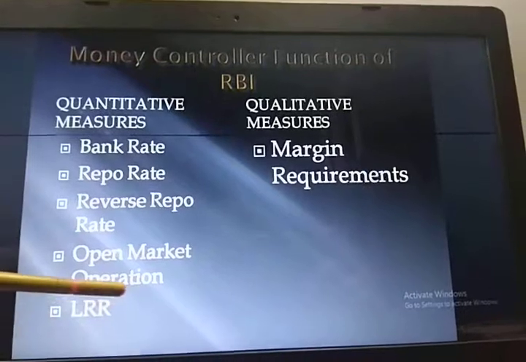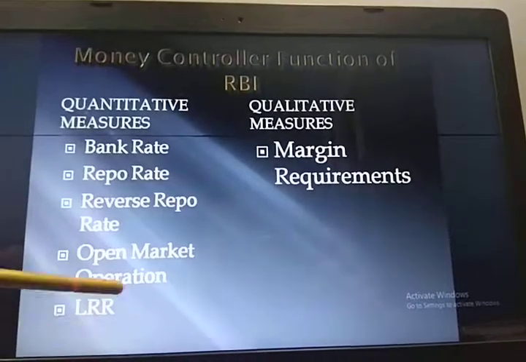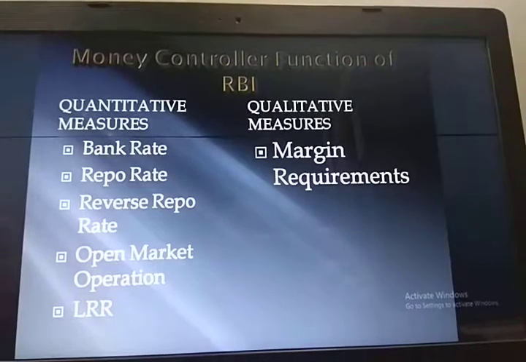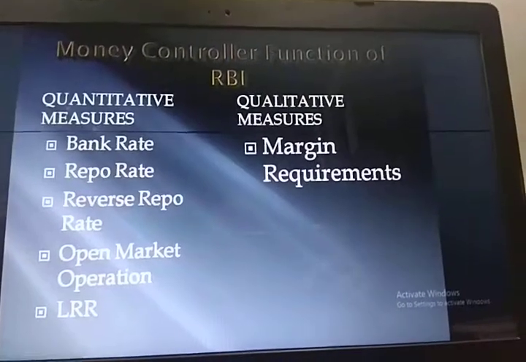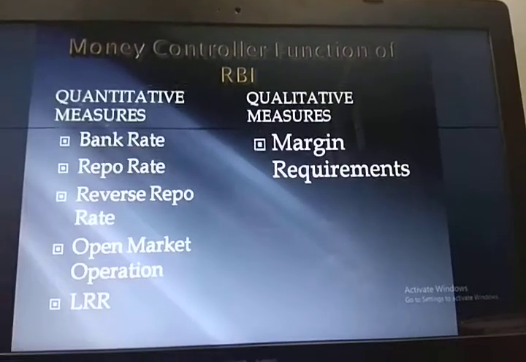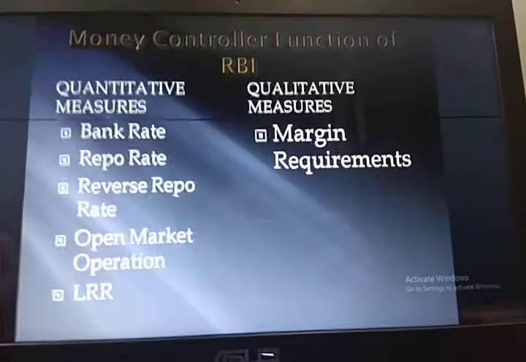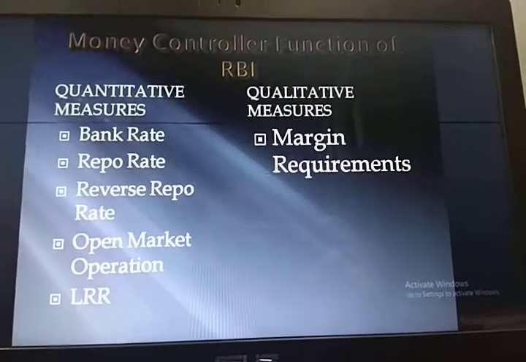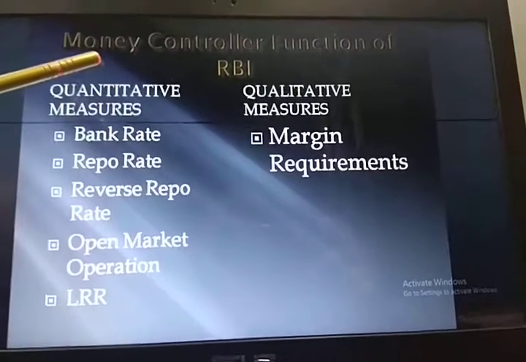But in case the central bank decreases the LRR rate, the commercial banks are left with more money at their disposal, so they can advance more money to the general public, which results in creation of money.